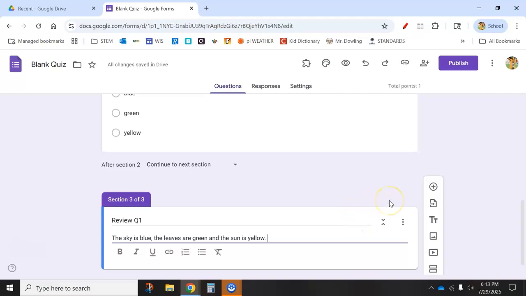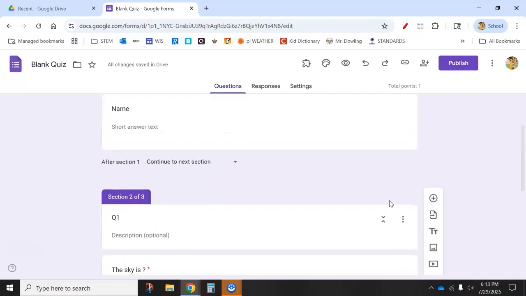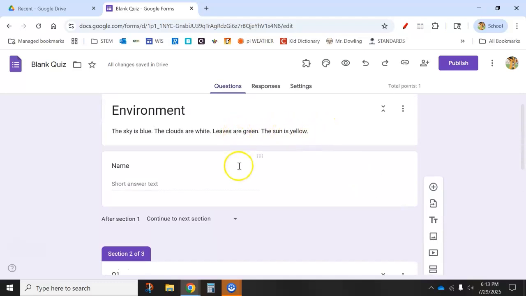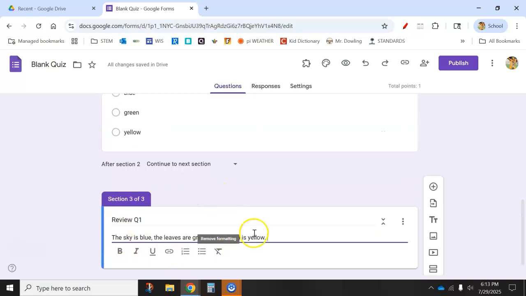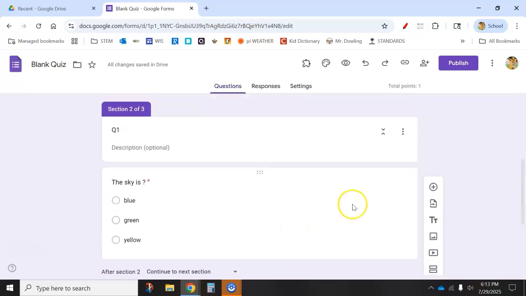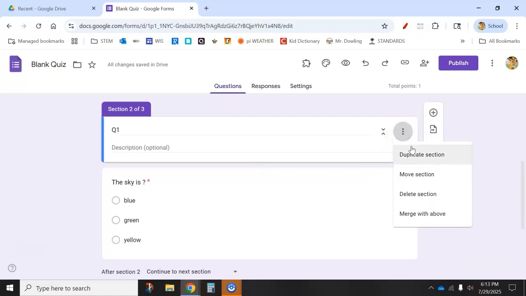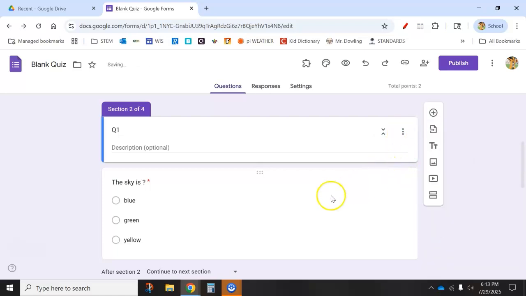We have a main section that has our information. We also have a section of the question, and we have a section of review. To ask a second question, we'll need to duplicate the entire section.